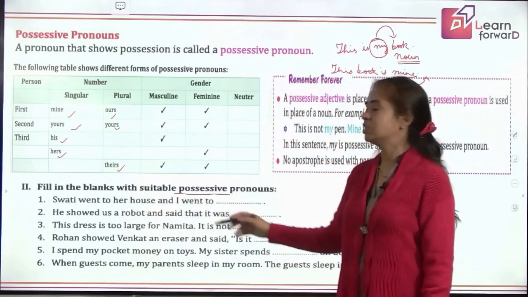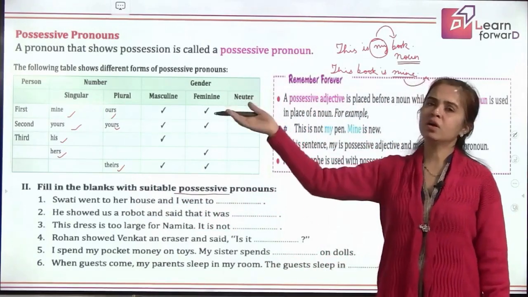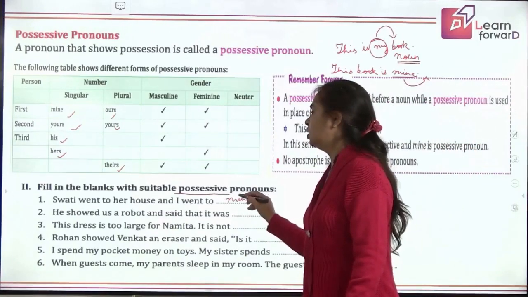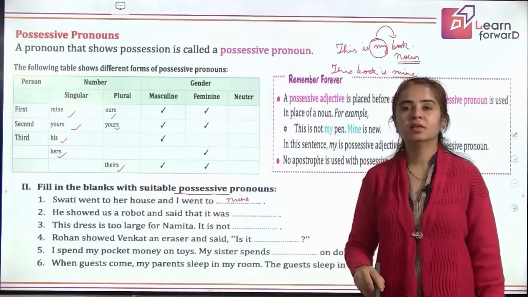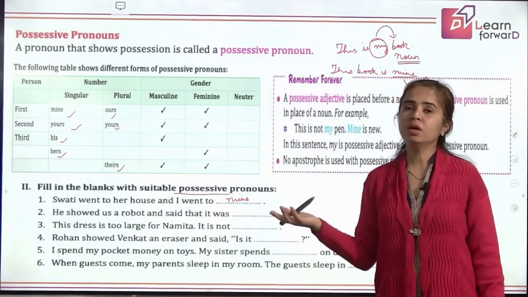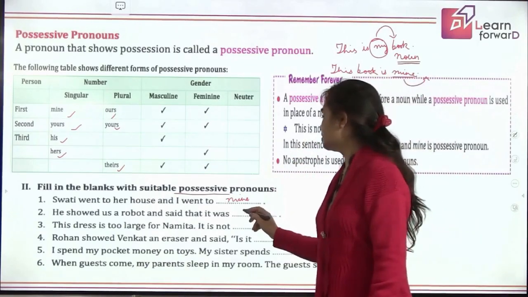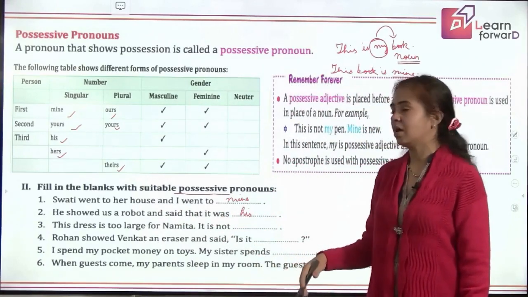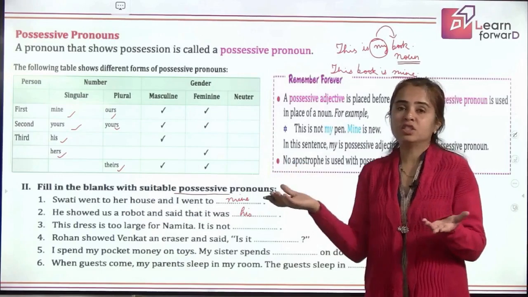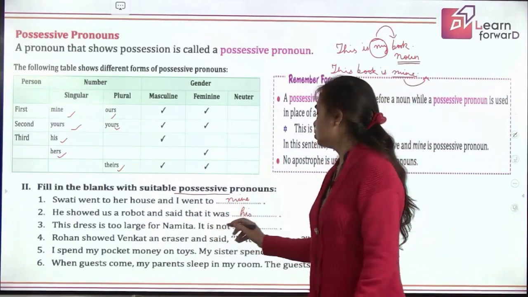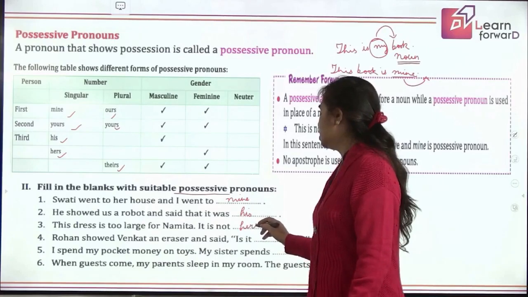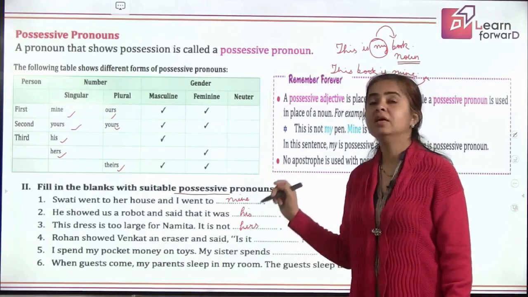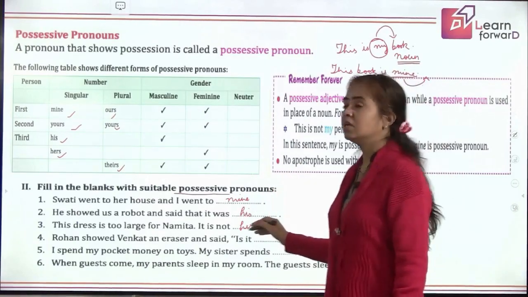Swati went to her house and I went to mine. Yes. He showed us a robot and said it was, because he showed it. So, to whom did it belong? It belonged to him. So, he said it was his. Next, this dress is too large for Namita. If it is too large for her, that means it does not belong to her. So, it is not hers, not her. It is not her frock, her dress, we can say. That will be an adjective. But here we will say it is not hers.